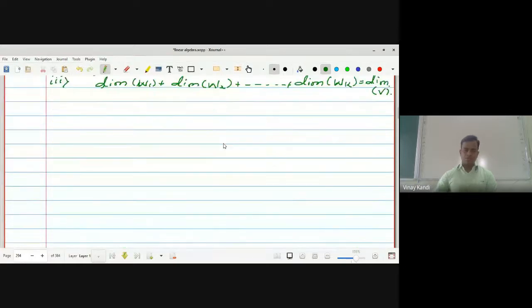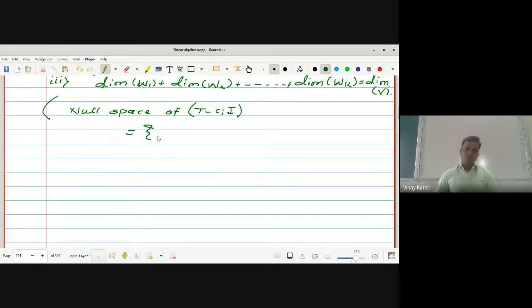What is the null space of T minus Ci? Look here. This is not the proof. The null space of T minus Ci into I: T is a linear operator, I is a linear operator, and their addition is also a linear operator. What is the null space of T minus Ci?